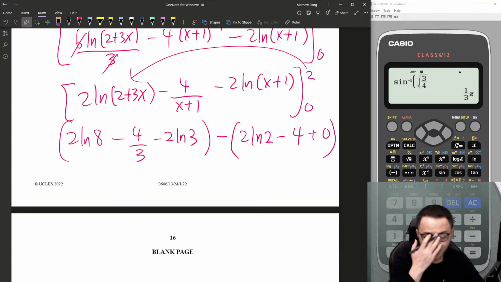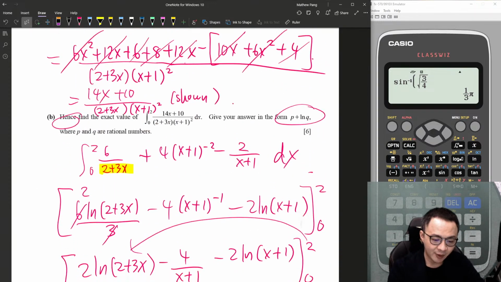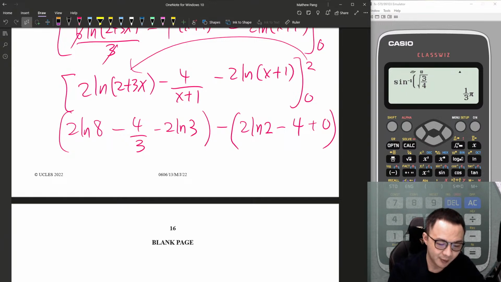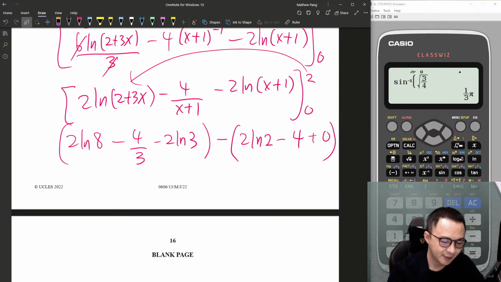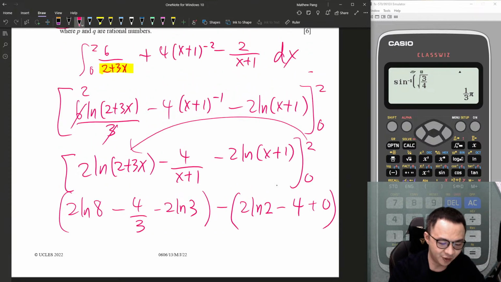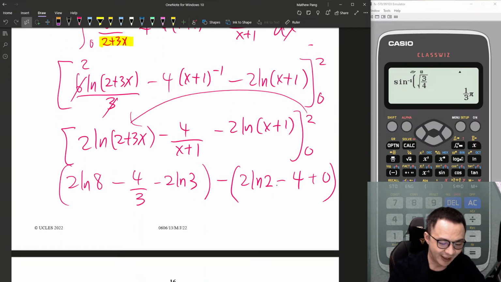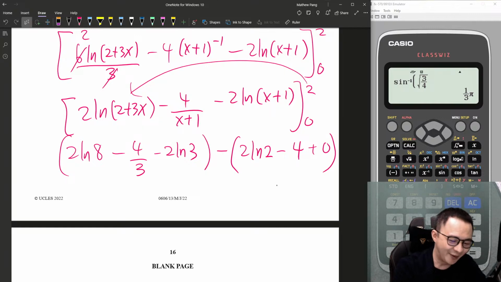Okay, so let's do it. Okay, this is 2 to the power of 3. How do I want to simplify them? Okay, one by one. This is 2 to the power of 3. Why suddenly got a ln 3 there? Just makes my life so unhappy. Never mind. Okay, let me play some trick here.